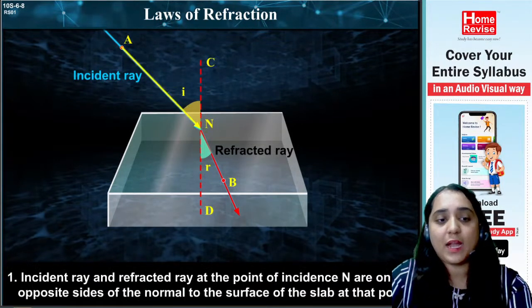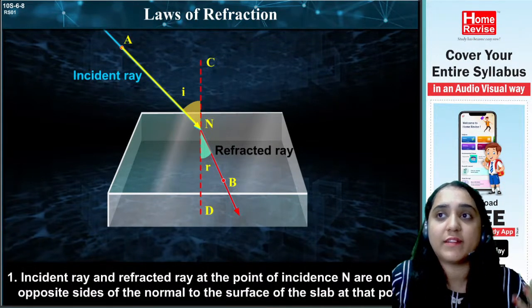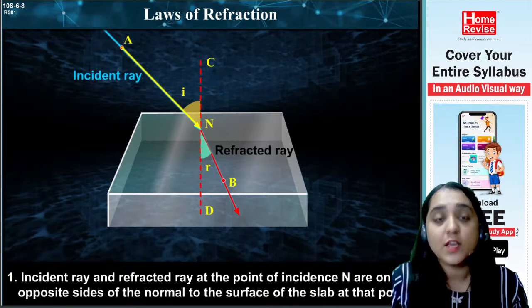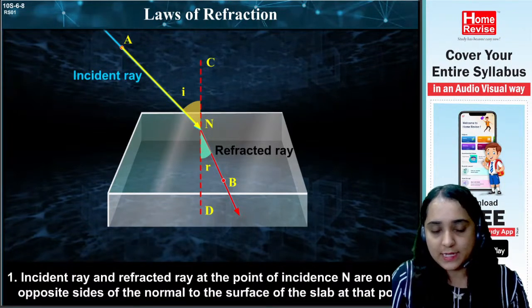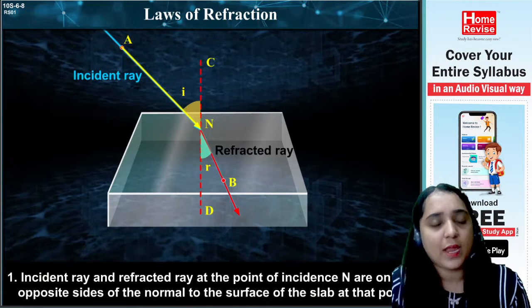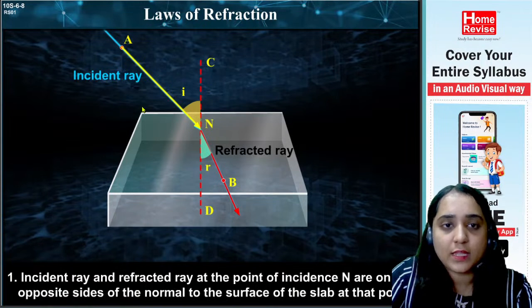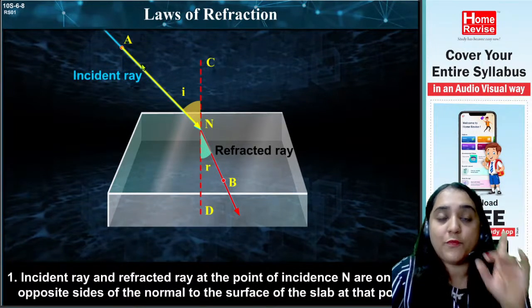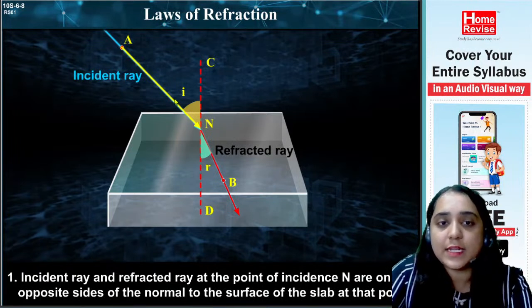Now, before moving on directly to the topic of laws of refraction, first we will understand what an incident ray is, what an incident angle is, what a refracted ray is, and what the refraction angle is. See, if I look at this, the incident ray is the first light which comes and hits, called the incident ray.